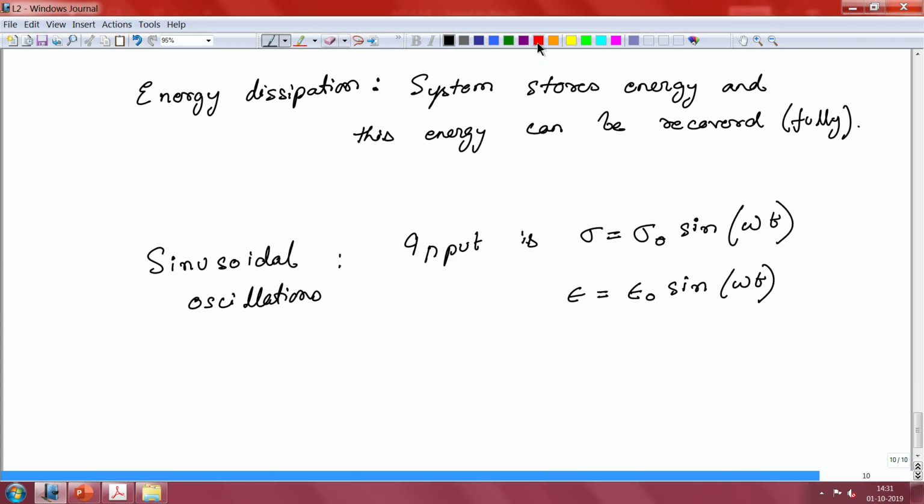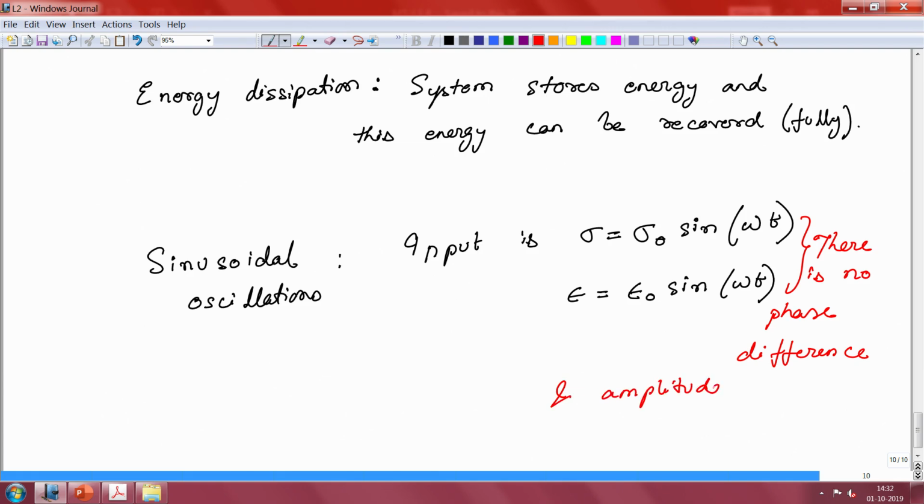Here please note that there is no phase difference between the two. Between the input and the output, they are always in phase, and amplitude does not depend on omega, as you have already determined that sigma equal to E, the modulus, times epsilon.